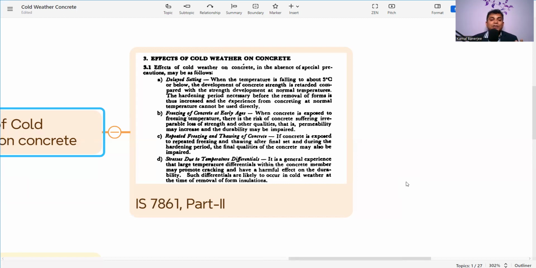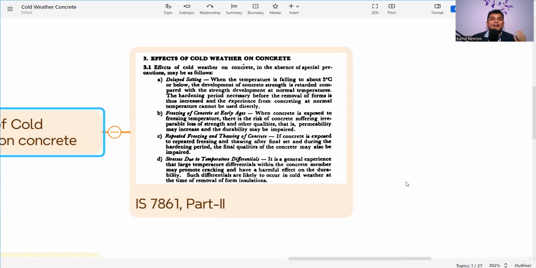Another effect is stresses due to temperature differentials. It is general experience that large temperature differentials within the concrete member may promote cracks and have a harmful effect on durability. Such differentials are likely to occur in cold weather at the time of removal of forms or insulation. That means if there is a big difference between the concrete core and the concrete surface, cracks can happen, which will eventually reduce durability and lifespan.